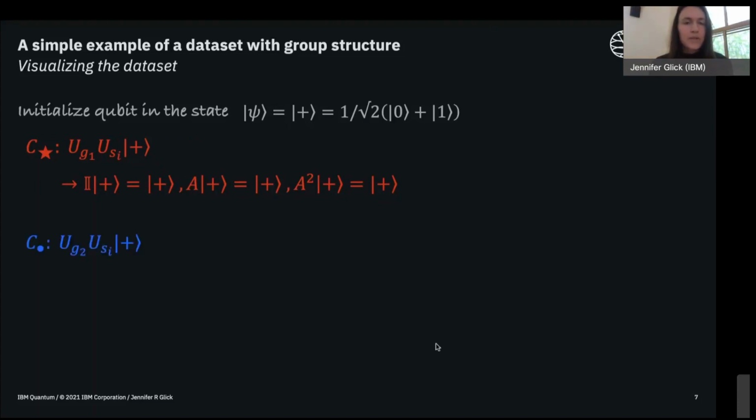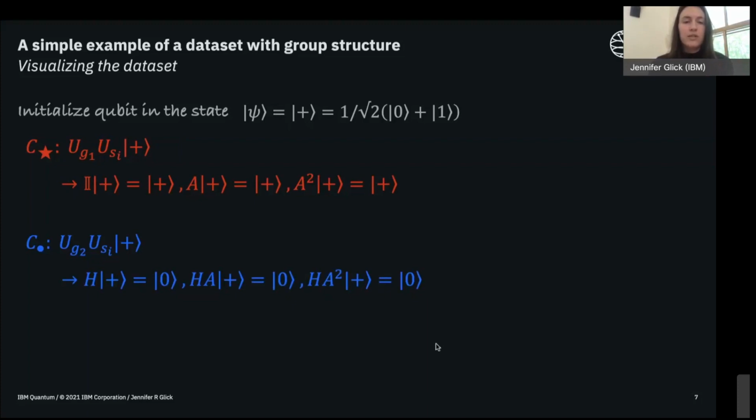Okay, so then what happens with C dot? If we look at this one and write out the three different states, in the first case we have the Hadamard acting on the plus state, and you might recall that the Hadamard just flips that back to the 0 state. Then the next element of the coset is H times A. Remember, A is just a rotation, it gives a phase, but it leaves the plus state the same.